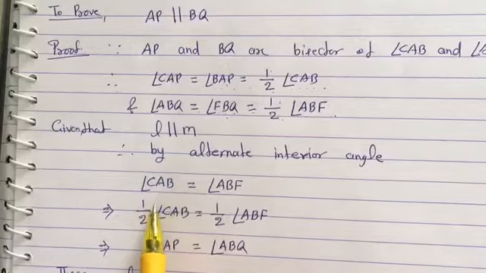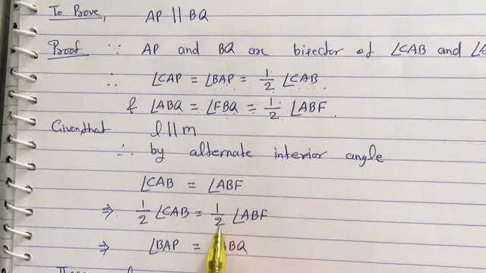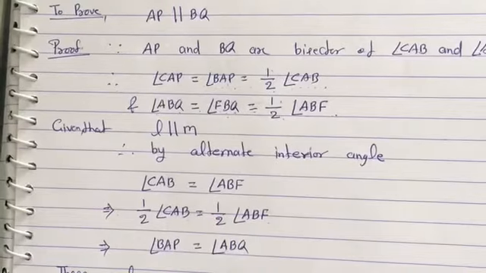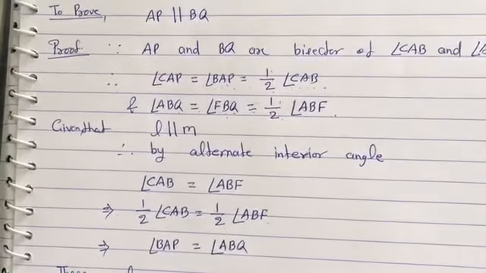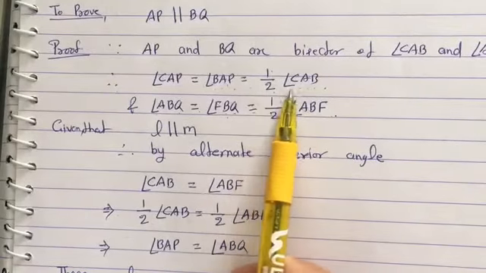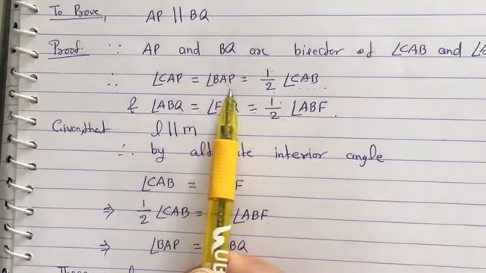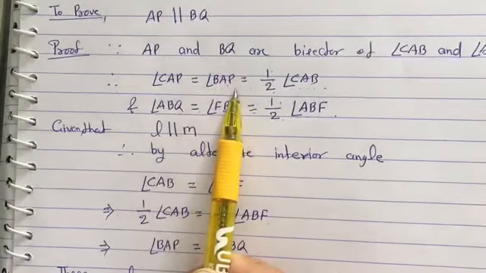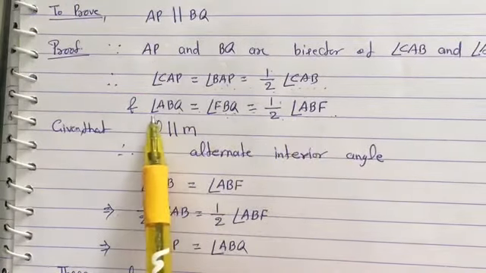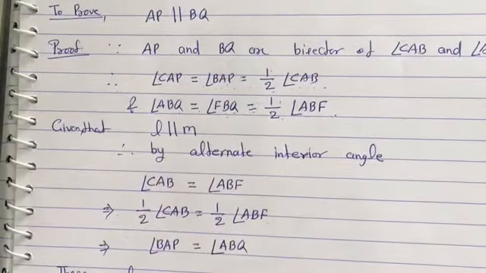Now angle CAB will become half of the angle CAB, and angle ABF will become half of the angle ABF. And now we have to put the value of these angles. What is the value of half of the angle CAB? Either angle CAP or angle BAP. We can write both. And what is the value of half of the angle ABF? Either angle ABQ or angle FBQ. We can write both here.